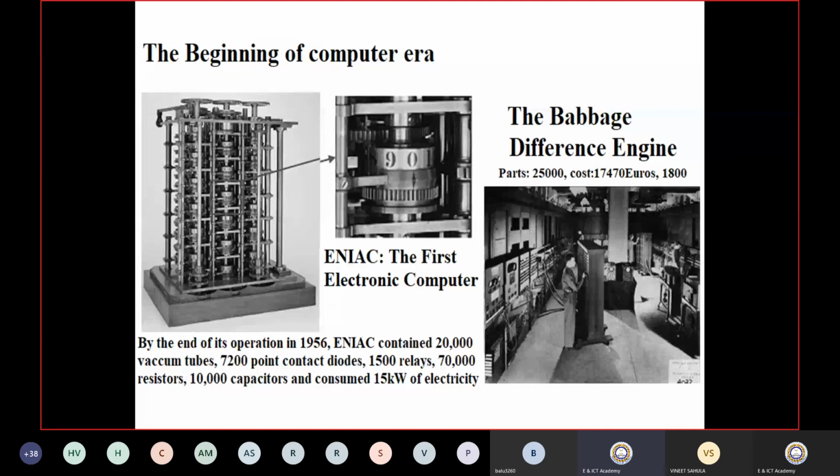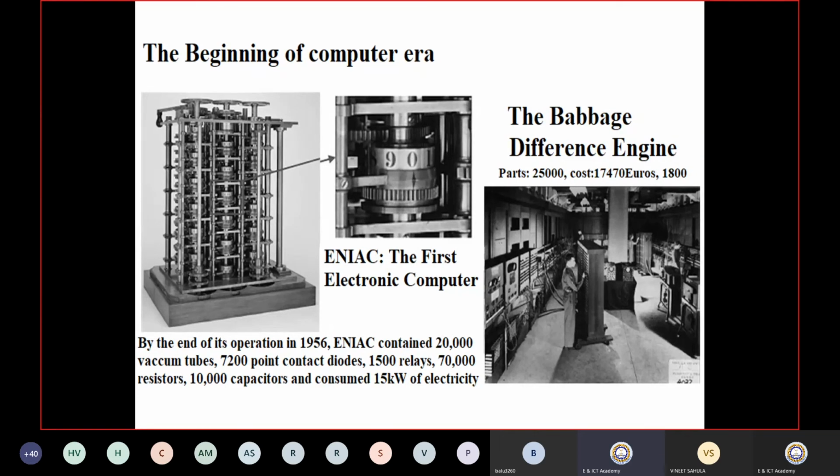What was the cost at that time? You can say we are talking about 1956. So the computer was based on vacuum tubes. This is the very first development in the history of computer generations. You can see these are vacuum tubes and all.